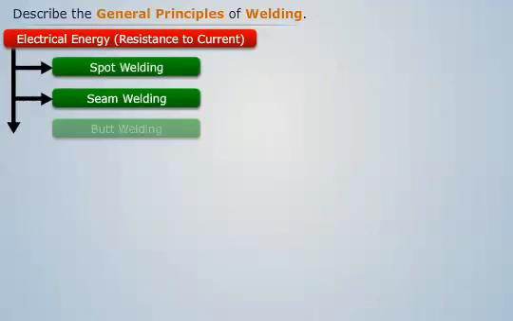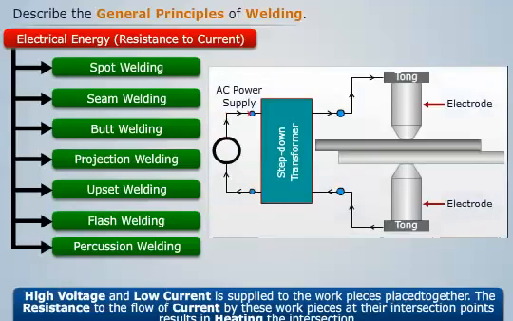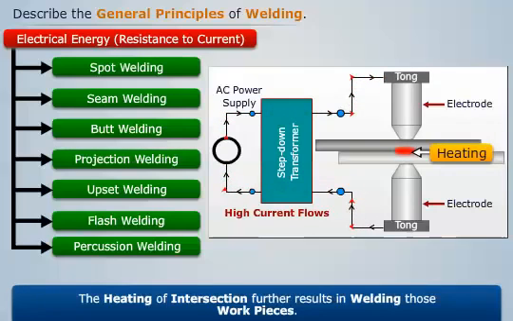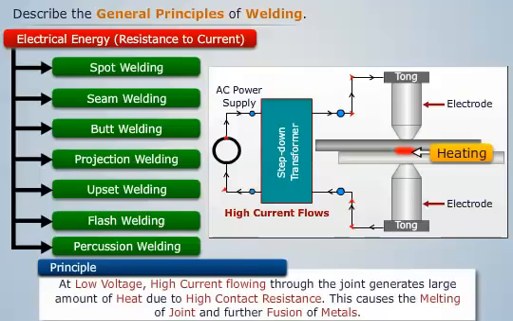In a pressure welding process which involves electrical energy as the heat source, we see that high voltage and low current is supplied to the workpieces placed together. The resistance to the flow of current by these workpieces at their intersection points results in heating the intersection. The heating of intersection further results in welding those workpieces. This welding process is based on the principle that